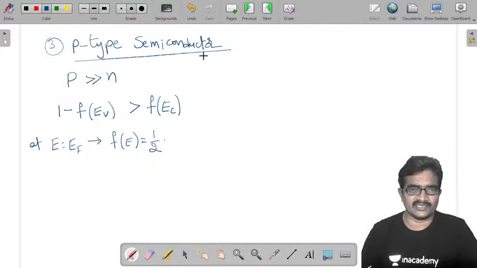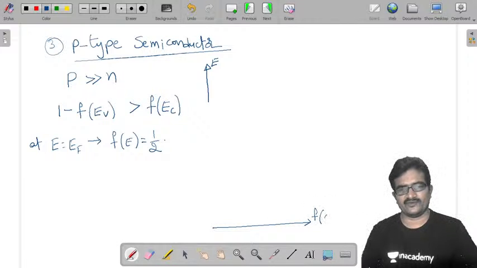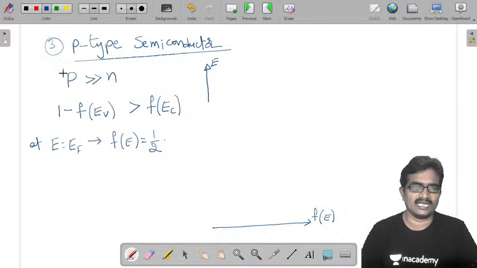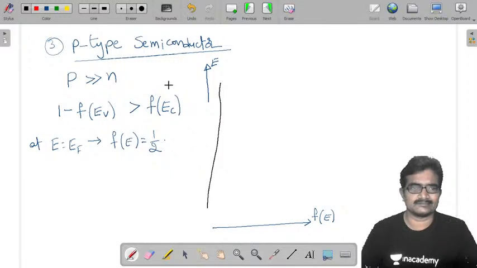So similar to the previous case, I am going to plot it. This is the energy, and in this direction I am taking the f of E probability function, and here this is the plot.